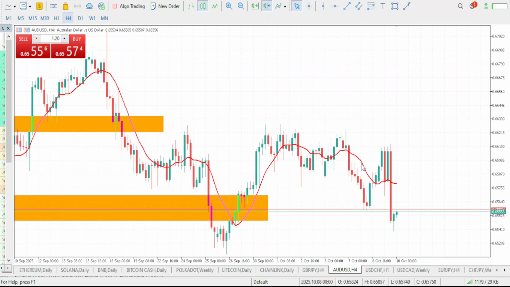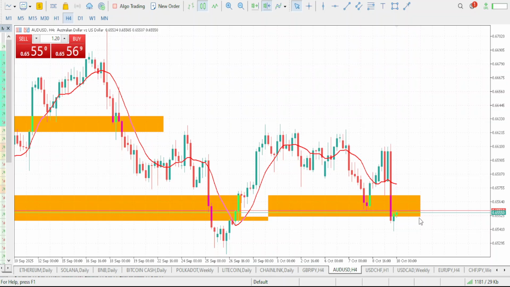Now we would align this key level. This is our key level. Market had a reaction around this level here. Market also dropped and gave us a reaction. And now market is currently at this level. So we should be expecting a reaction on AUD USD. So bullish is what we should be expecting next. That is what we'll be expecting.